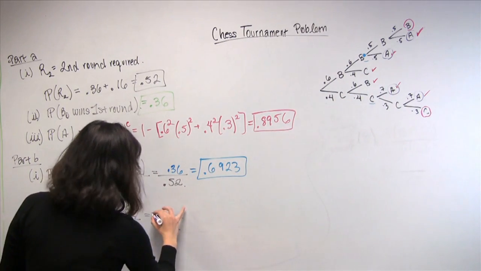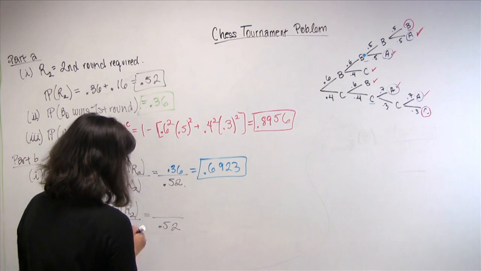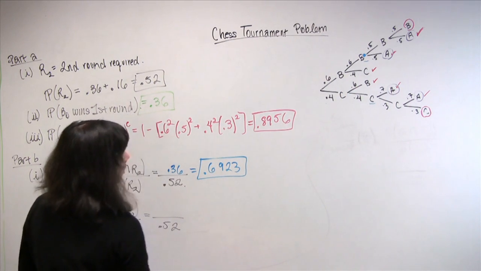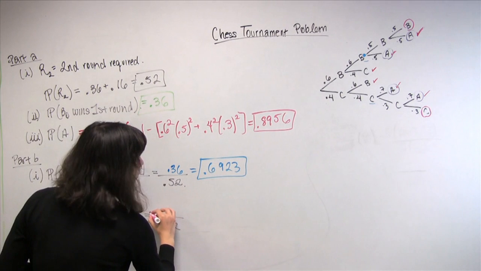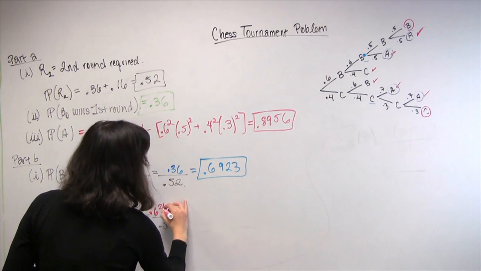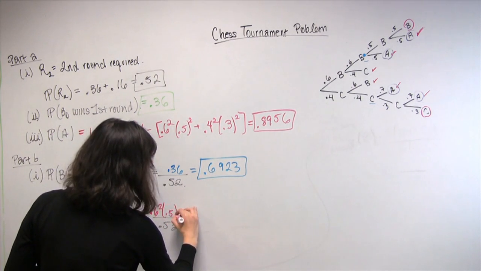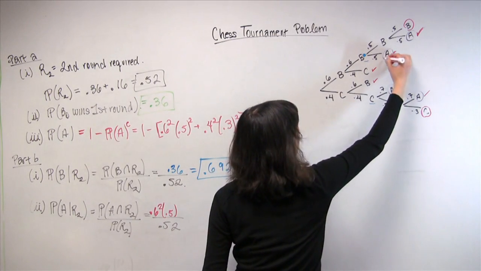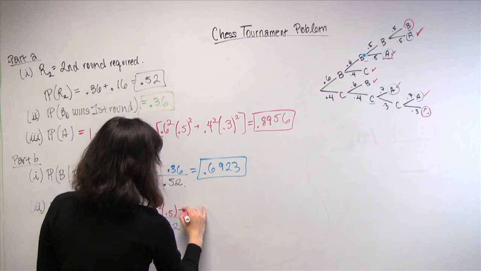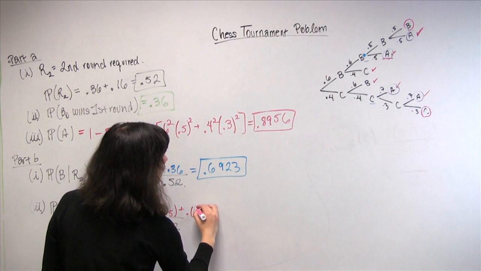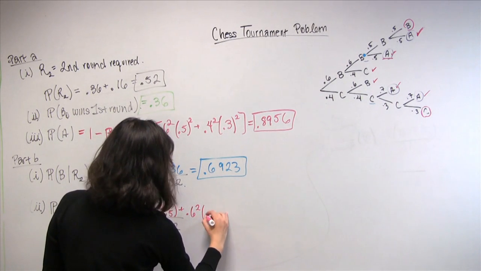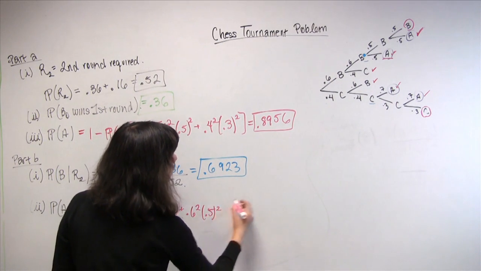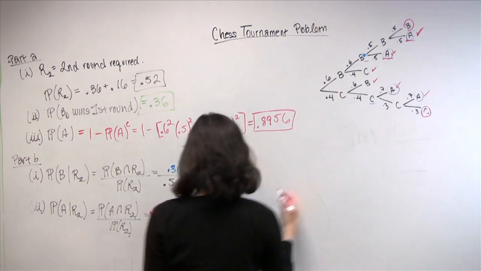So let's see, we get, oh, this marker is not working very well, so I'm going to switch back to the pink. So you get 0.6 squared times 0.5. That gets rid of this one. And then we want 0.6 squared times 0.5 squared. That gets rid of that one.